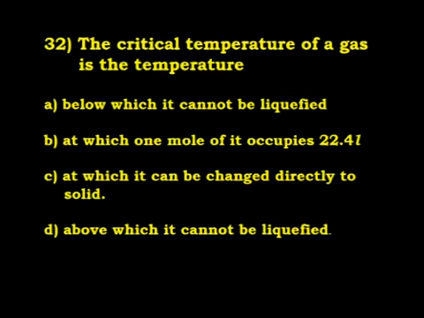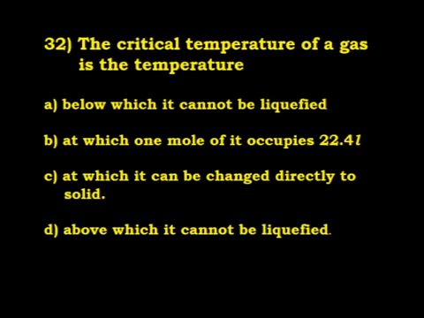The next question: critical temperature of a gas. You know critical temperature, critical pressure and also critical volume. What is critical temperature? The temperature above which a gas cannot be liquefied.